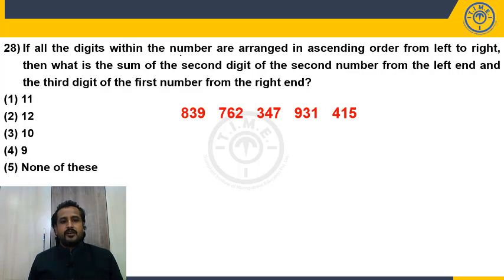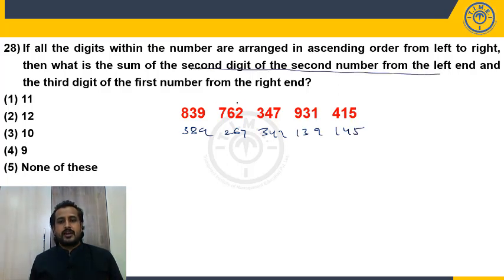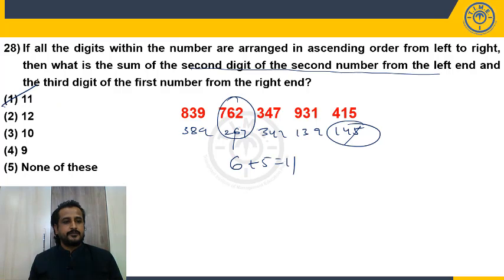Question number 28. If all the digits within the number are arranged in ascending order from left to right. Okay. Arrange them. 389, 267, 347, 139, 145. Then what is the sum of the second digit of the second number from the left hand, which is 6, and the third digit of the first number from the right hand? First number from the right hand, and the third digit is 5. So 6 plus 5 is equal to 11. So choice 1. So my answer is choice 1.